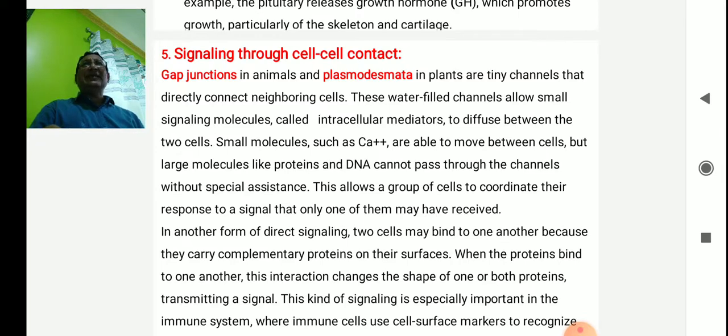Another kind is direct signaling, where two cells may bind to one another because they carry complementary proteins on their surfaces. When the proteins bind to one another, this interaction changes the shape of one of the proteins, transmitting a signal. This kind of signaling is especially important in the immune system, where immune cells use cell surface markers to recognize self cells, that is the body's own cells, and cells infected with a pathogen or foreign cells. So there is another kind of signaling.